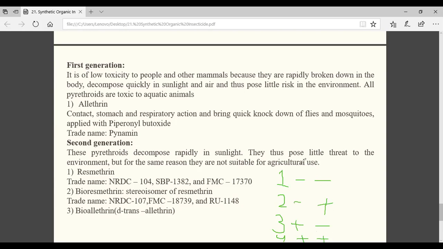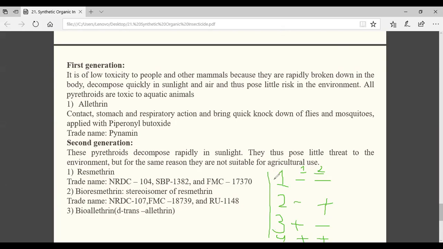What is the meaning? This is factor 1. This is factor 2. What did I tell you about factor 1? Factor 1 is photo instability. Factor 2 is poor stomach poison. Yes or no? That means, what is the meaning of these things?